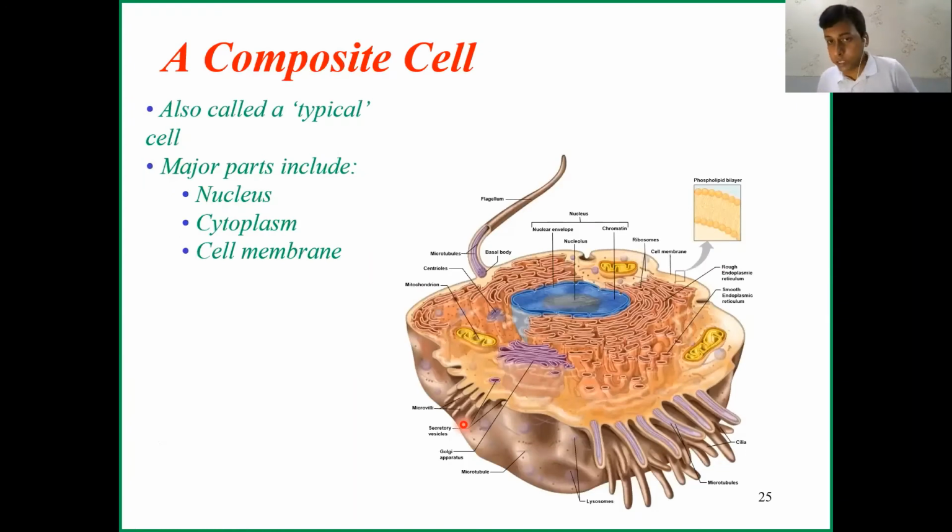So what are the parts of a typical cell? Each cell has a nucleus, cytoplasm, and cell membrane. Each cell. The nucleus is in the center. Okay, this is the nucleus which is in the center, and the cytoplasm is this. This is the cytoplasm. Okay, and this is the cell membrane, the outer border of the cell, the boundary of the cell. Okay, so like that, each city has its boundary.